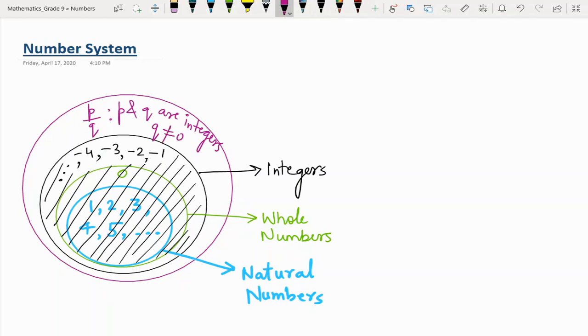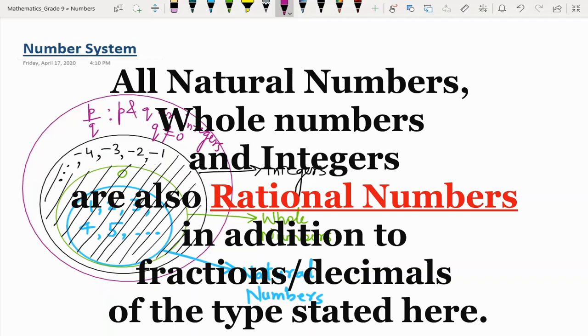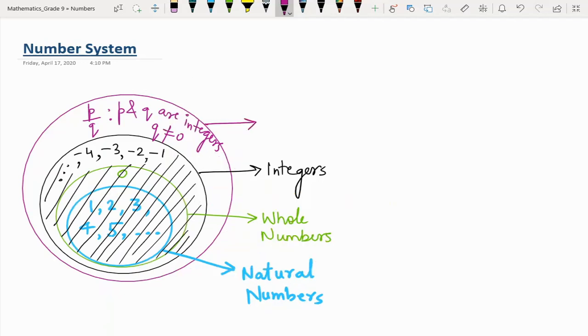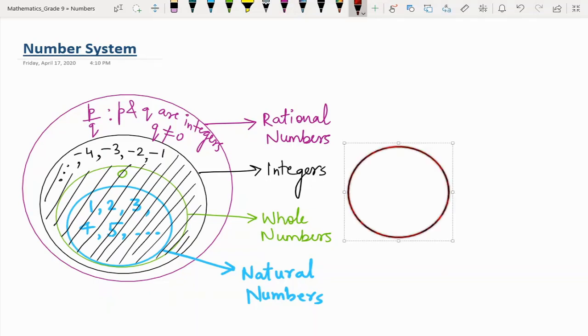So for that we have a set of numbers where we put the numbers in the form P over Q, where P and Q both should be integers and the denominator Q must be non-zero. This is a special condition for a number to be a rational number.